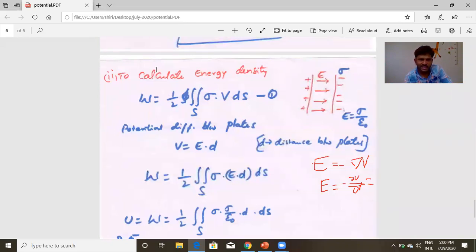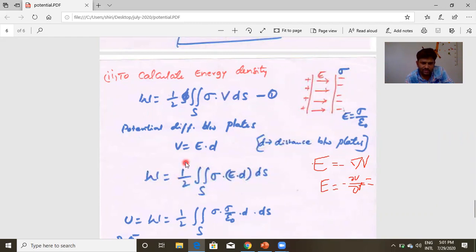Where we are calculating potential difference, there will be a distance between those 2 points. That is V by D, potential difference by the distance D. As we calculate distance, we may neglect this minus. So it becomes V is equal to E into D. I used this here. That is why I use V is equal to ED. I am writing this V is equal to ED.